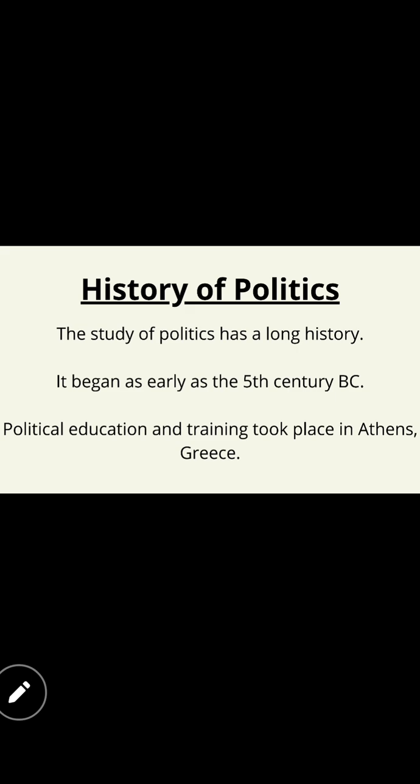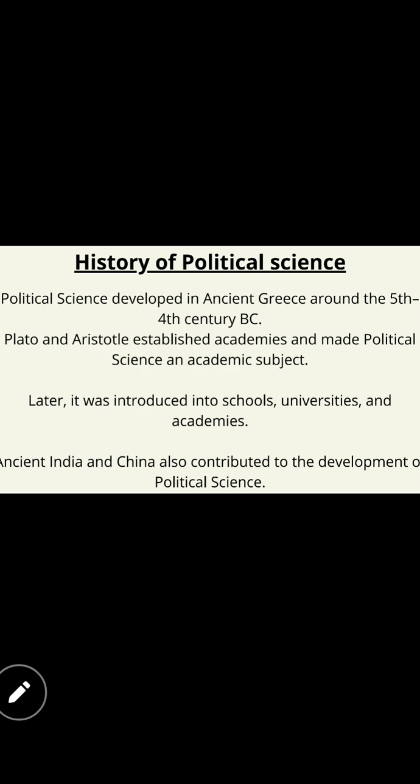Athens, Greece. So we can understand that politics has a long history and it was started in the early 5th century BC, and it was political education. Where did this political education first take place? Athens, Greece. Okay, don't forget this because in exams these kinds of questions are asked in MCQs, right? Yes, now look at the next topic.